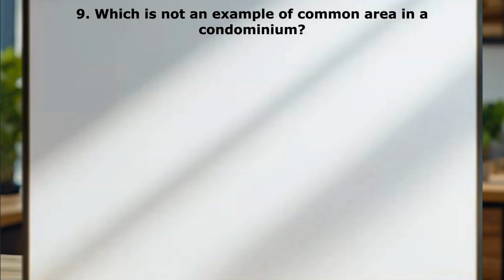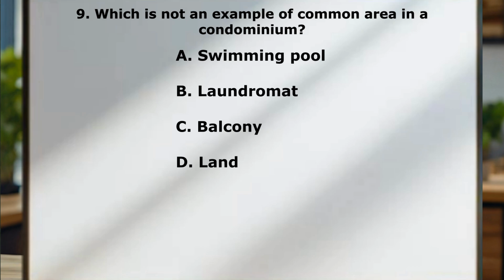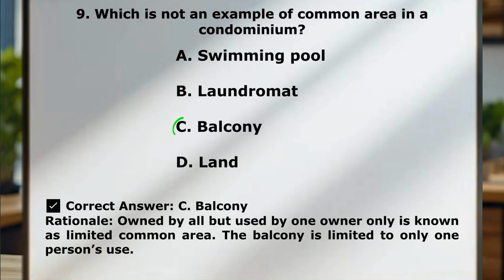Question number 9. Which is not an example of common area in a condominium? A, swimming pool, B, laundromat, C, a balcony, D, land. Correct answer here is C, a balcony. And so why is balcony not considered a common area? When I was studying, I actually got this question wrong because I was thinking of a balcony that everyone could use. But in this question, they are actually saying the balcony is used only by one person. And because it's only used by one person, it's limited common area. So balcony would be the correct answer here.